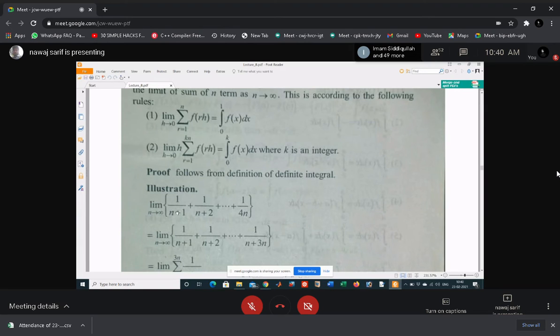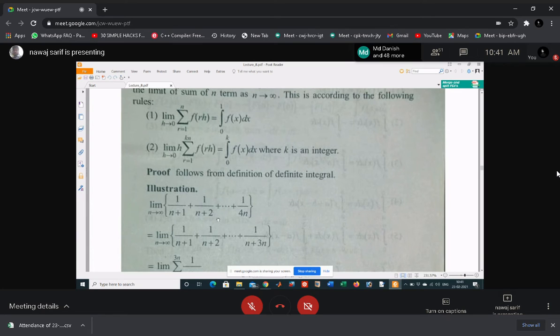Okay, see for example this one. You are given limit n tending to infinity of 1 by (n plus 1), 1 by (n plus 2), then up to 1 by 4n. This is your given sequence, or this is a sum. Now, you cannot say what is the sum of this sequence.